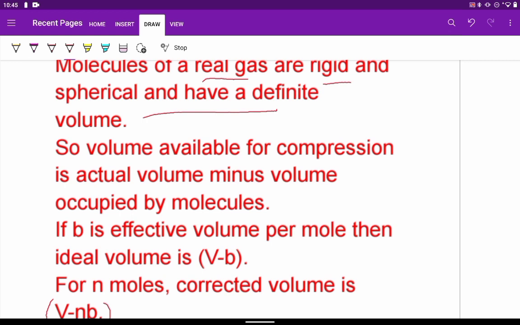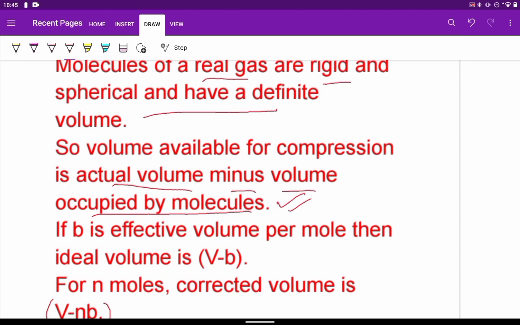Since the gas molecules do occupy some volume, the volume which is available for compression will become the actual volume minus the volume which is occupied by the molecules. Because earlier it was thought that there is no volume occupied by molecules, but we know that definitely the molecules occupy some volume.